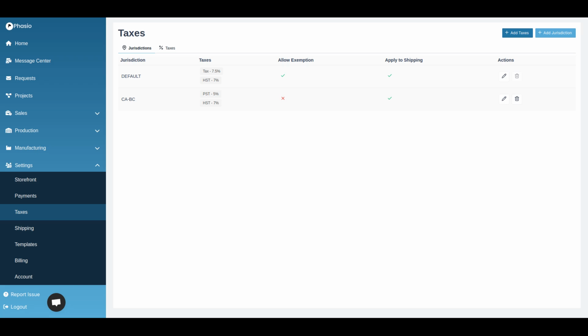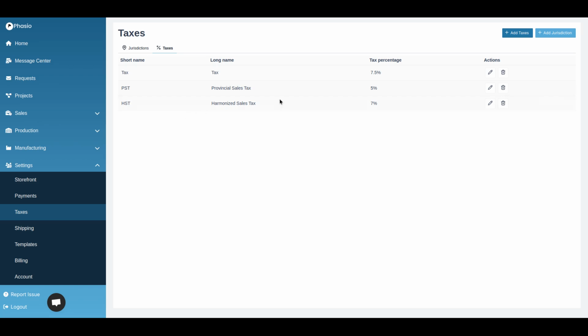What we've introduced here is this concept of taxes and jurisdictions. Taxes are things like Canadian provincial sales tax or harmonized sales tax, or it could, for example, be Arizona state tax or New York state sales tax. In general, you can add whichever taxes you want to have in here, and then you can tie them to a jurisdiction. So let's say, for example, that we wanted to add Nova Scotia here.